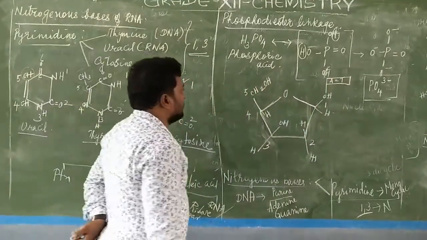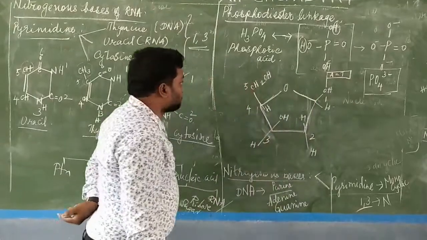So the nitrogenous bases are on the side of that.